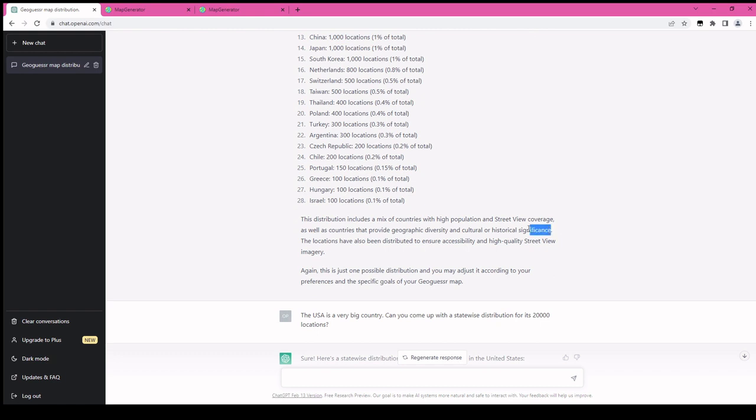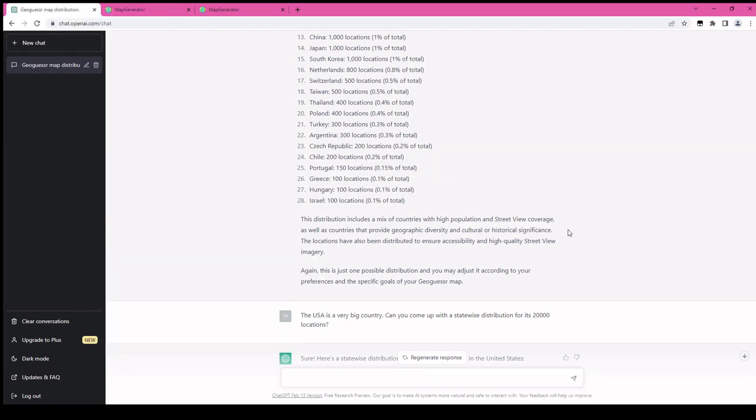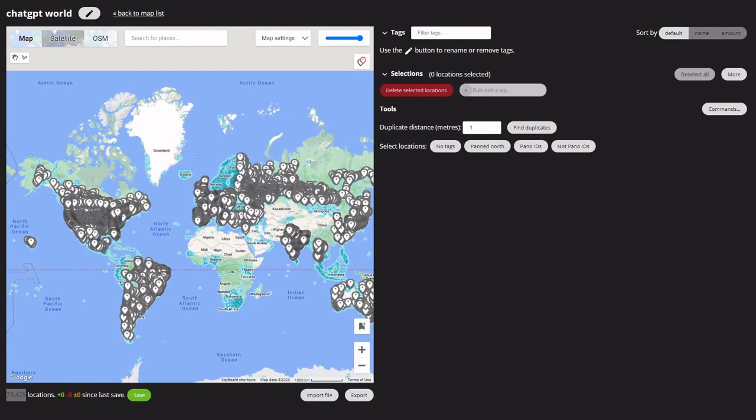Now, I'm no YouTube video essayist, so I'm not going to bang on about it, but it's quite interesting to see what this AI's description of cultural or historical significance is. So much for the unbiased AI, I guess. With that said, let's take a look at the final map. So, I'm with the finished product, and let's just say it's not very good.